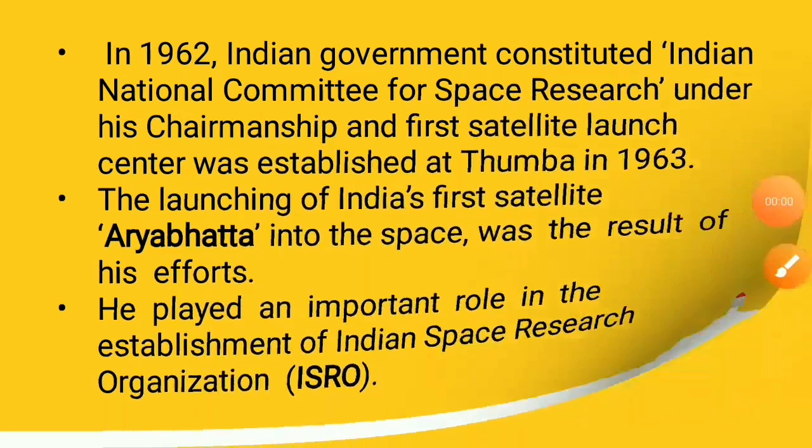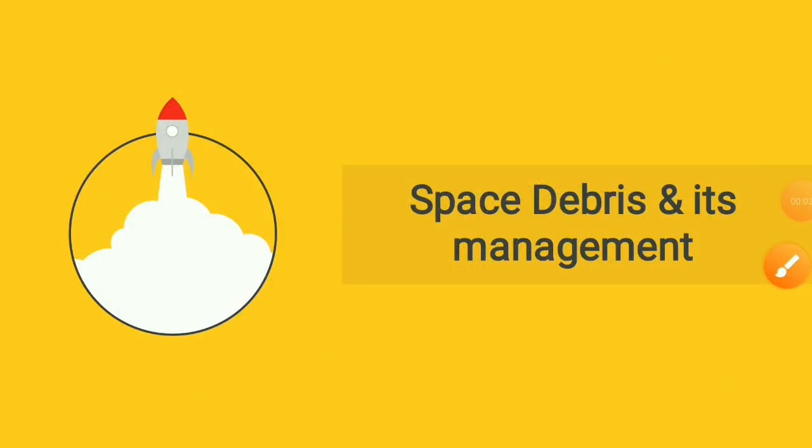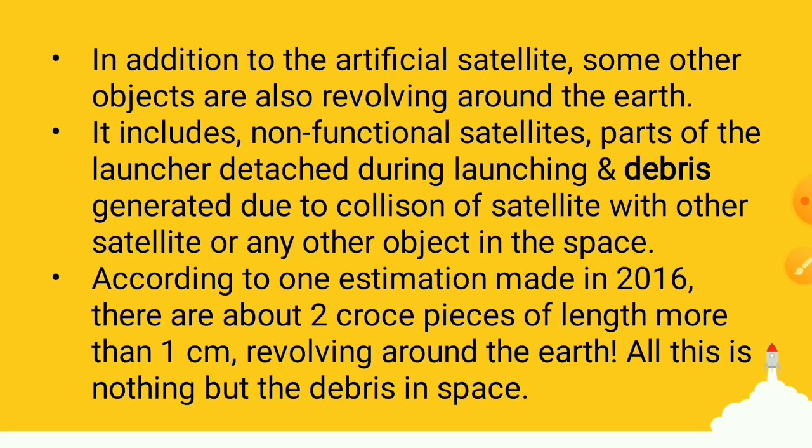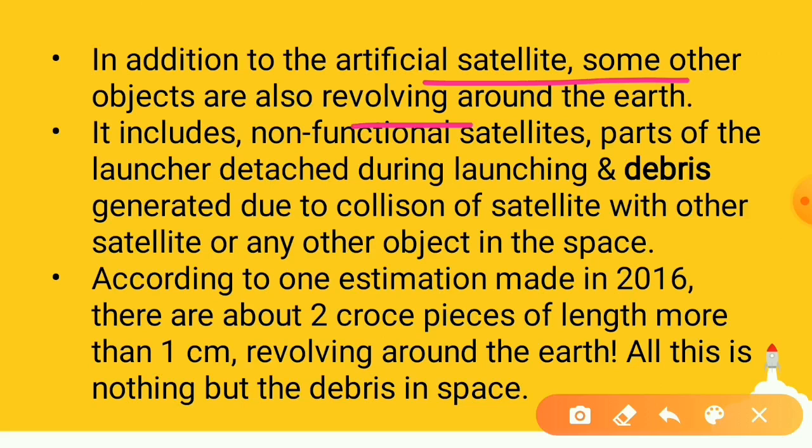Next topic is space debris and its management. Debris means waste in space. In addition to artificial satellites, some other objects are also revolving around the Earth.